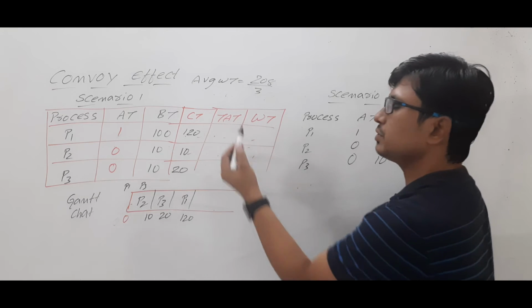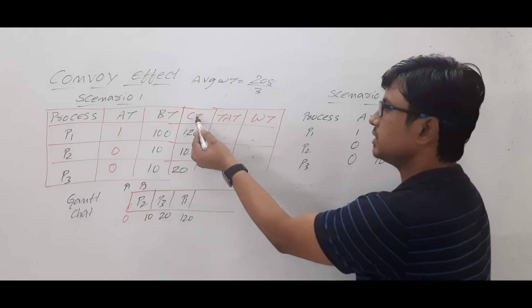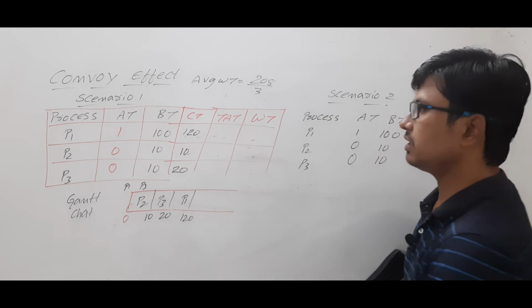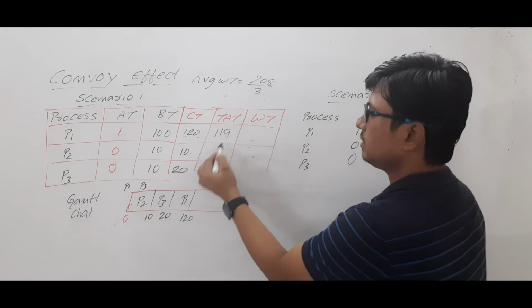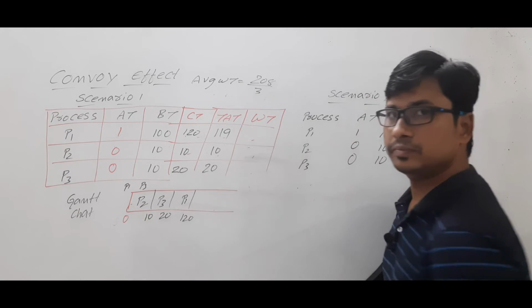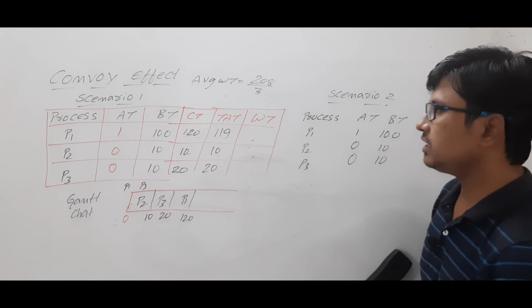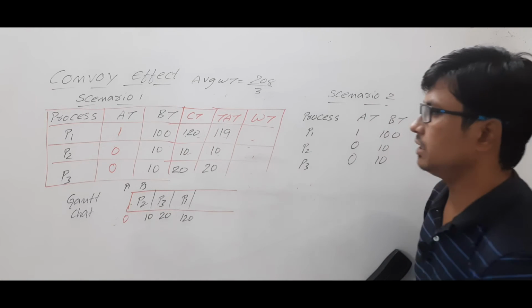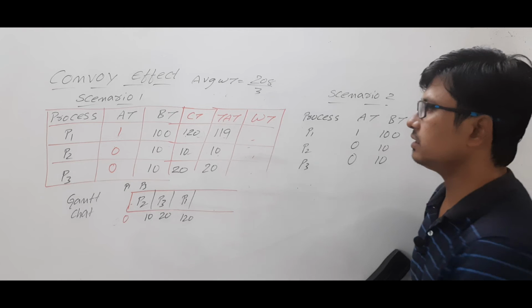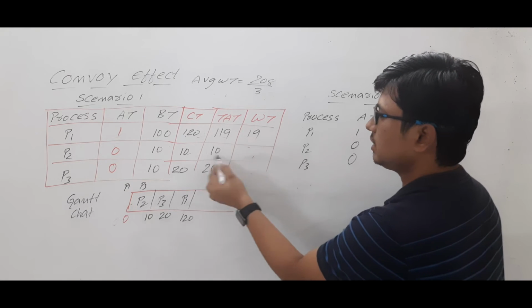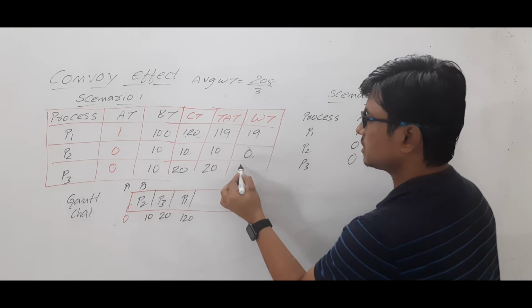Now we need to compute the turnaround time. Turnaround time is completion time minus arrival time, which is 119, 10, and 20. Then waiting time. Waiting time is turnaround time minus burst time. 119 minus 100, which is 19. 10 minus 10, 0. 20 minus 10, 10.